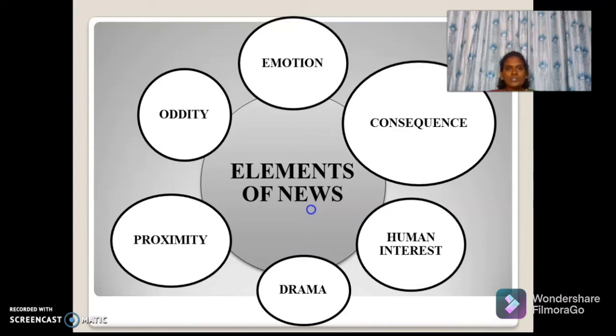Next element of news is drama. Dramatic events of any kind would be an ideal subject for an interesting news story. Next is human interest. People doing interesting things or incidents having an emotional element come under human interest stories. These kinds of stories cover all the feelings that human beings have, including sympathy, sadness, anger, fear, etc. News stories concerning entertainment, drama, humorous treatment, and entertaining photographs will be of interest to most people.